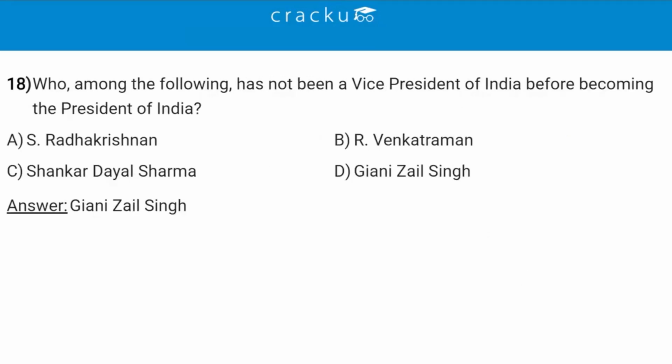Who among the following has not been a Vice President of India before becoming the President of India? So the correct answer is Zail Singh, which is option D. Except Zail Singh, all other personalities have served as a Vice President of India before becoming the President. S. Radhakrishnan was a Vice President, Shankar Dayal Sharma was a Vice President, R. Venkataraman was a Vice President of India, but Zail Singh was never the Vice President of India. So option D is the correct answer.